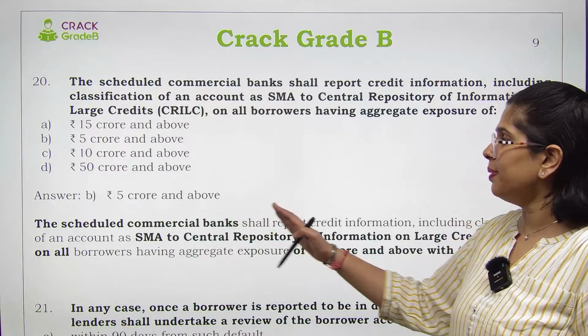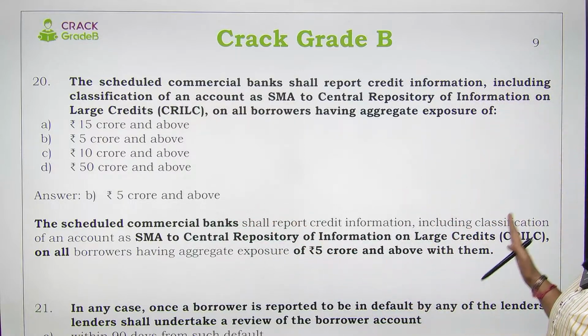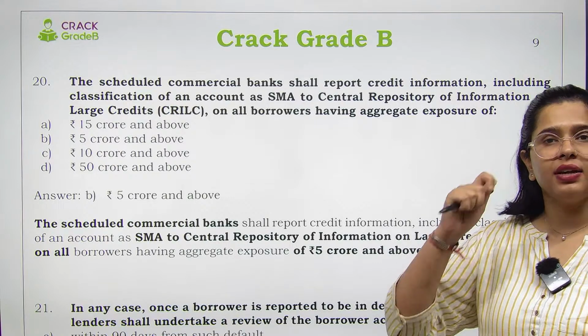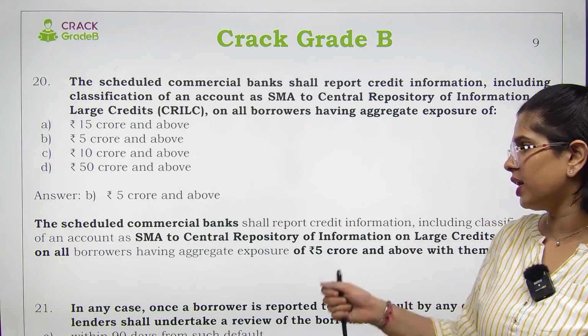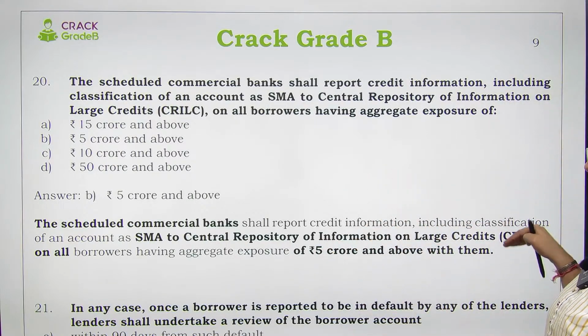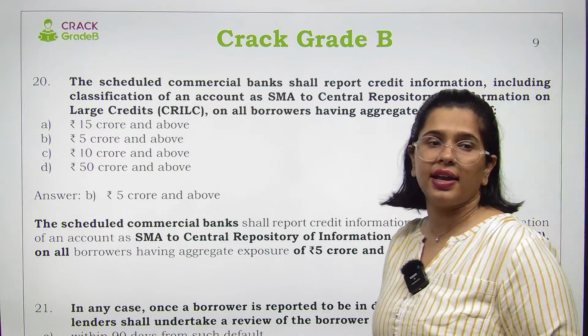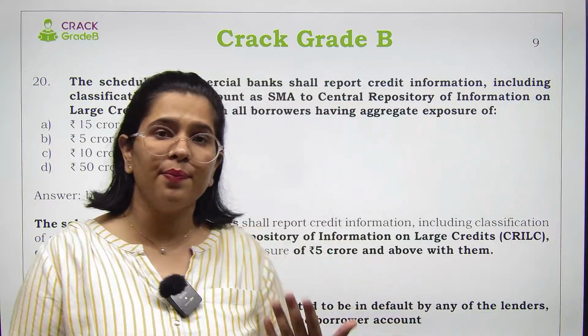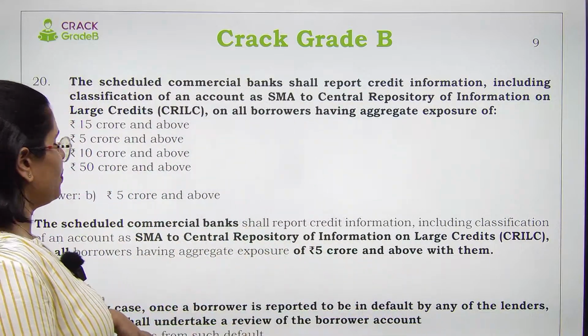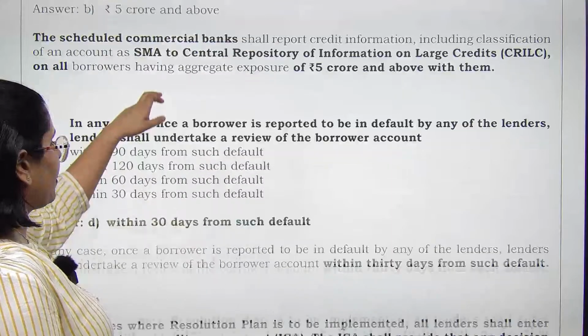So scheduled commercial banks shall report this information, if an account has been converted into a special mention account, to the Central Repository of Information for all the borrowers having an aggregate exposure of 5 crores and more. ठीक है, जिनका भी exposure 5 करोड़ या उससे ज्यादा रहा है.